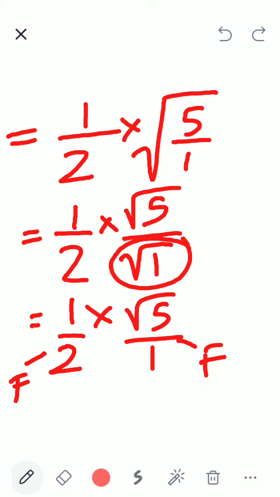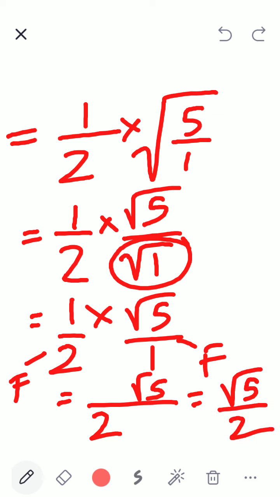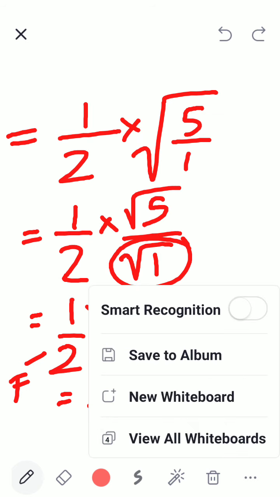Nothing much I can do further. So what will I write? I will combine them. 1 multiplied by root 5, I will combine the numerator and I will combine the denominator. And the moment 1 is there, what do I do? I don't write it. Correct? So my answer becomes root 5 by 2. Clear, children? So this is what is operations of rational numbers and irrational numbers together. Only in addition, again I am telling children.